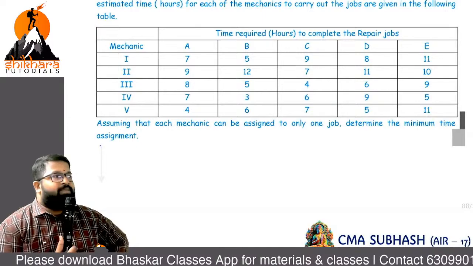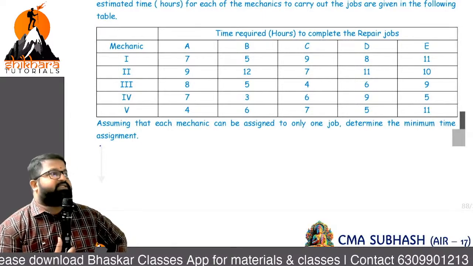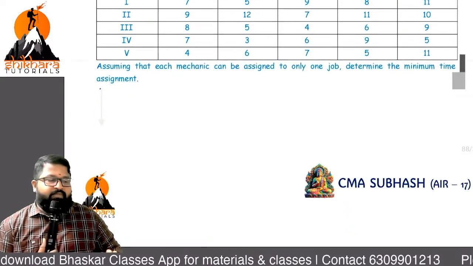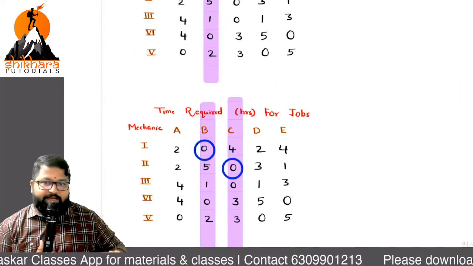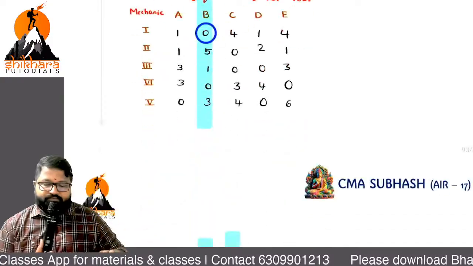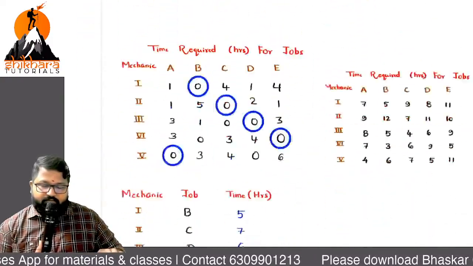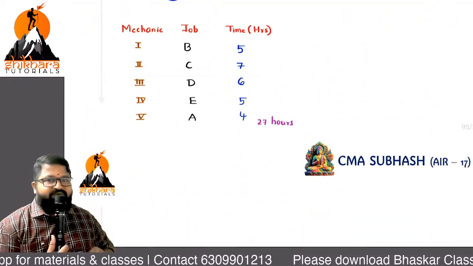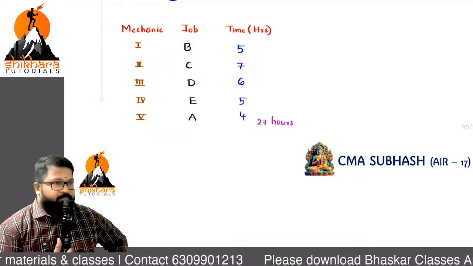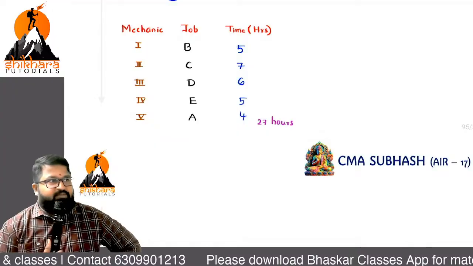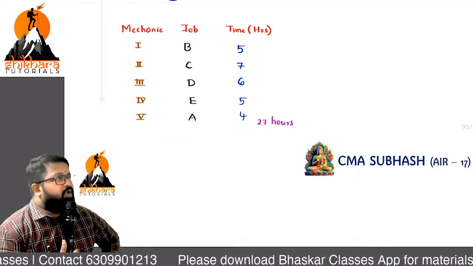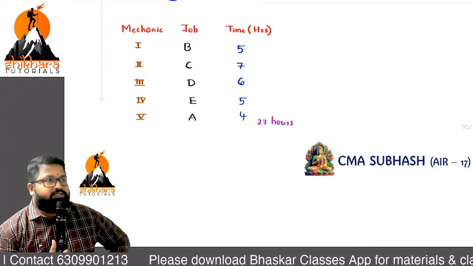Therefore, the minimum time assignment is 27 hours. Therefore, the minimum time assignment is how much, pa? 27 hours.